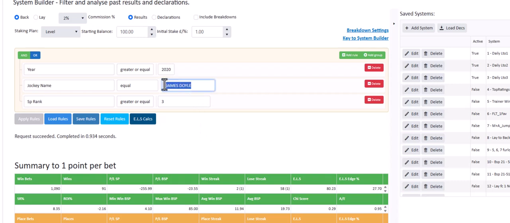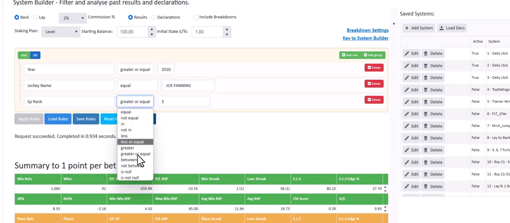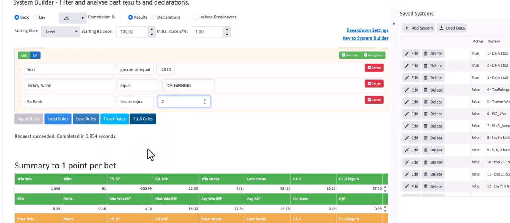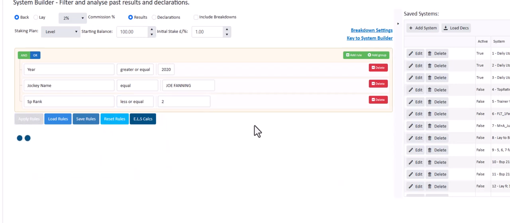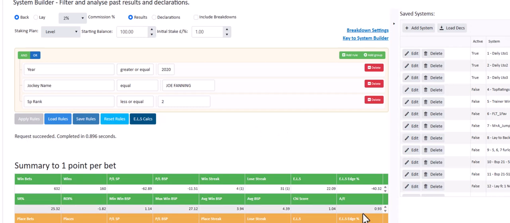One more we'll just take a look at here is Joe Fanning. Less or equal 2, so the first two favourites in the last 4 years, Joe Fanning 0.93. That is pretty poor.